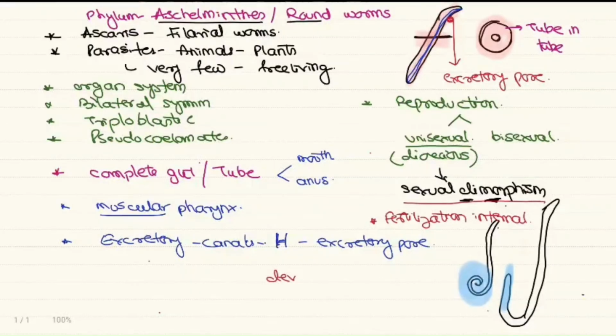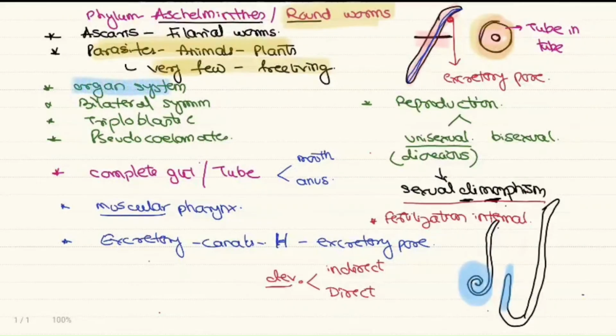Coming to development, some have larvae, so we call them indirect development, and some do not have larvae, so development can be direct. So they can have direct or indirect development, right? So revising the Aschelminthes, these are called roundworms because in cross section the body appears to be circular. These are parasites in animals and plants, few are free living.